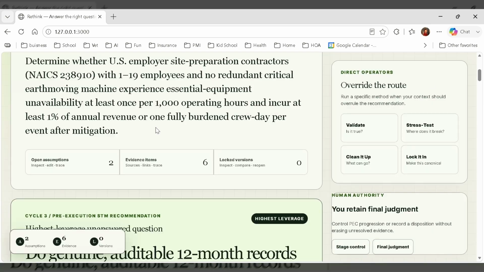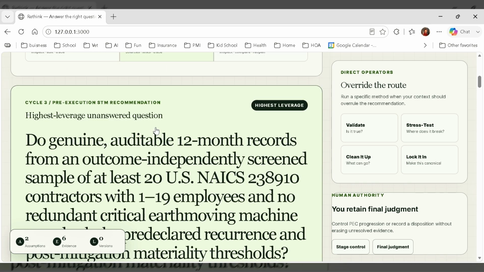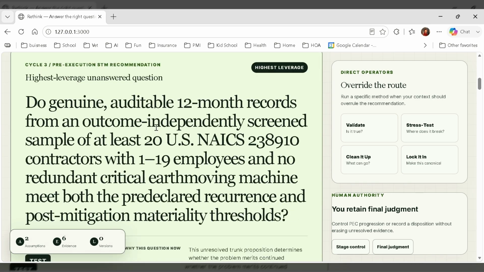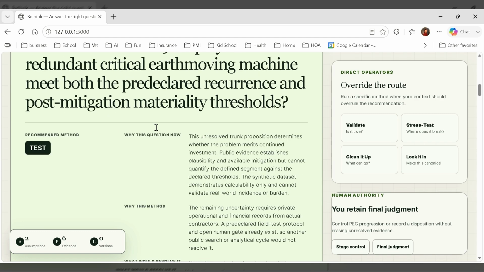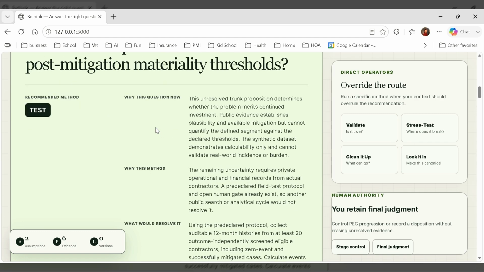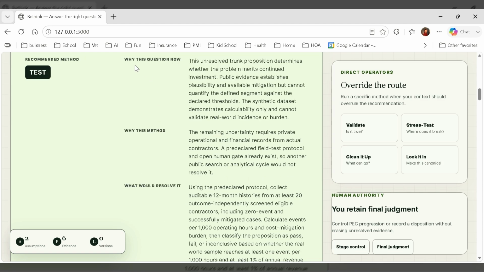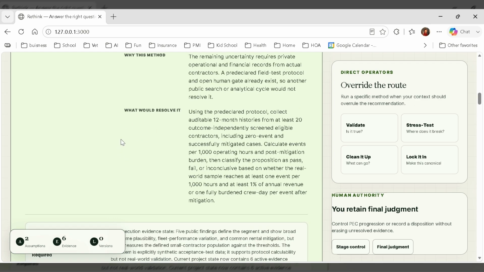This project began as a broad idea. Small construction contractors may lose meaningful revenue when critical equipment becomes unavailable. Instead of immediately designing the solution, Rethink identified the highest leverage, unanswered question and recommended a test. It explains why this question matters, why the method fits, and what evidence resolves the uncertainty.